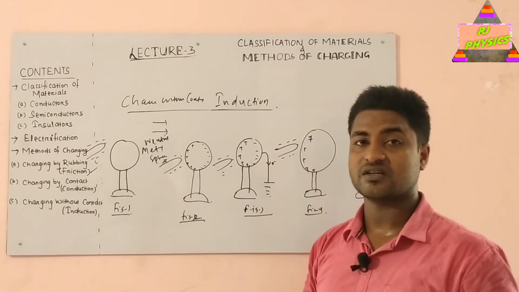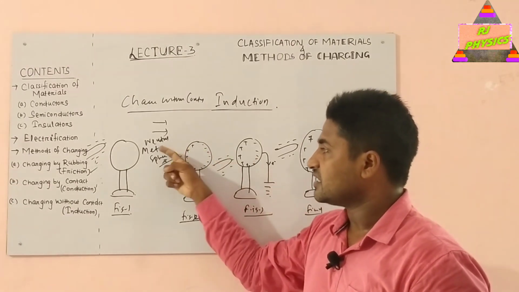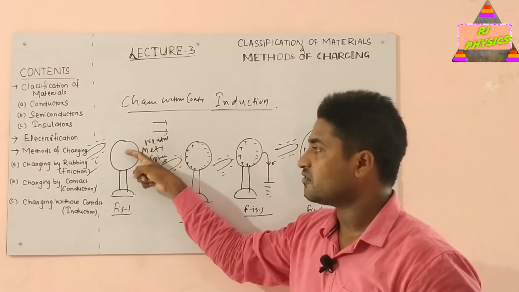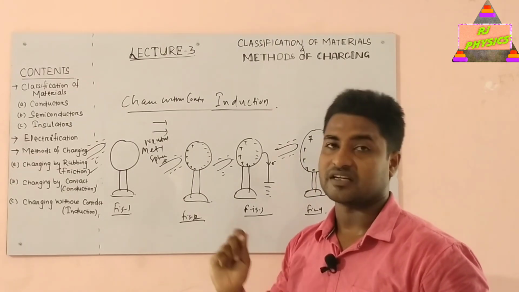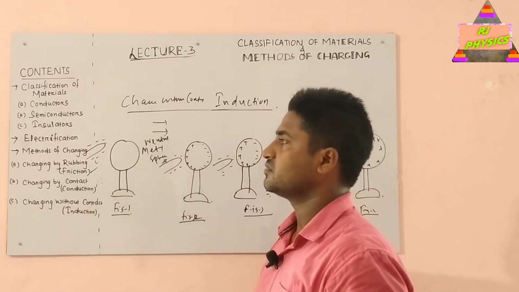So, in case of conduction, the same nature of charge will be developed. In case of induction, the nature of charge developed on this uncharged body will always be opposite to the nature of the charge on the charging body. Okay. So, this is all about charging, the 3 methods of charging, that is all.